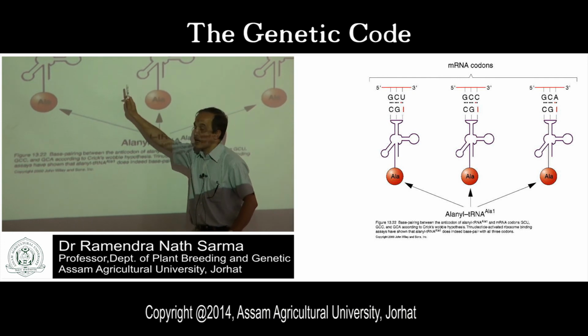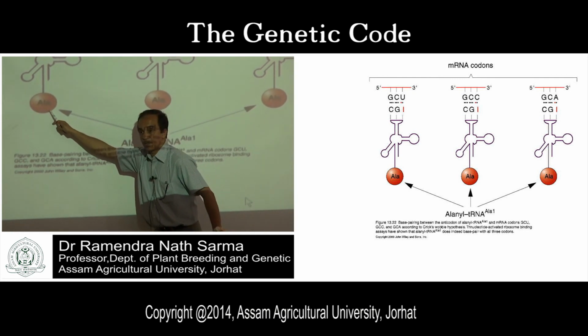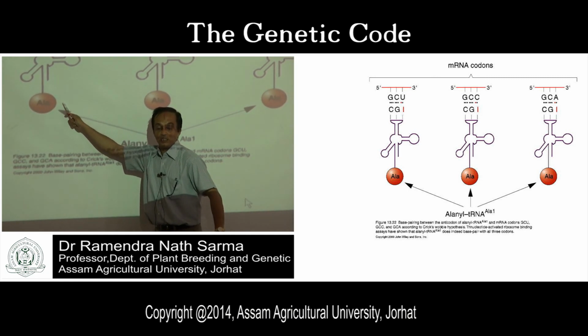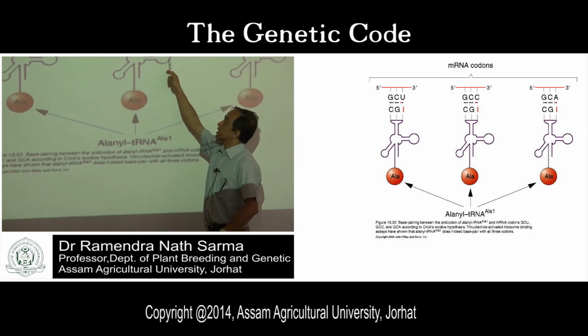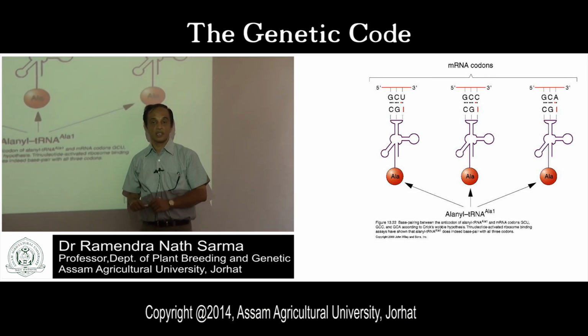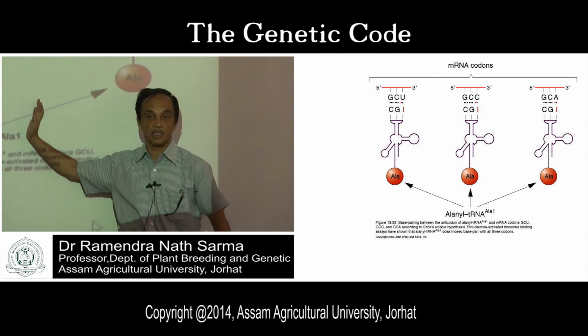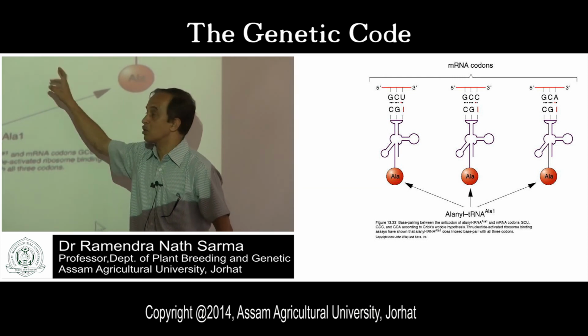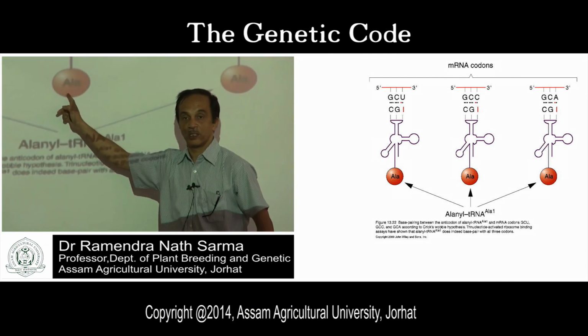That means this tRNA molecule is carrying one amino acid, alanine, and it can recognize all three genetic codes. So this is called the Wobble feature of the genetic code. Because of this Wobble nature, there is more than one genetic code for one amino acid. Are you getting my point?